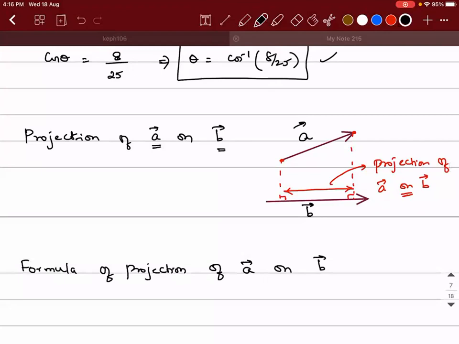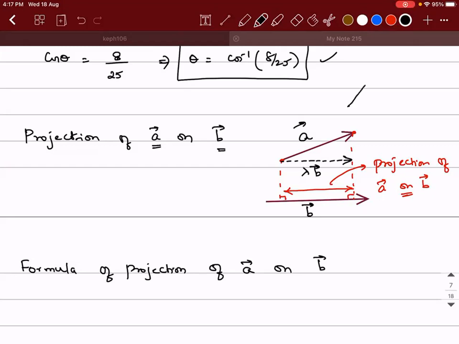Parallel to b vector, draw a line like this. Then can I say that this vector is some lambda times b vector? Can someone tell me why I wrote it like that? Because they are parallel to each other. Did I draw an equal vector or a parallel vector? Not equal. If I had said it is an equal vector, then lambda will not come.